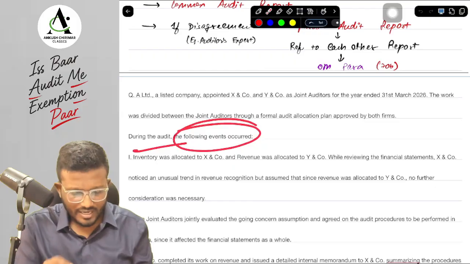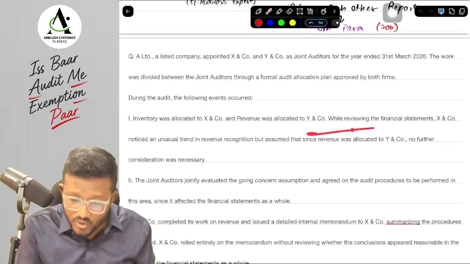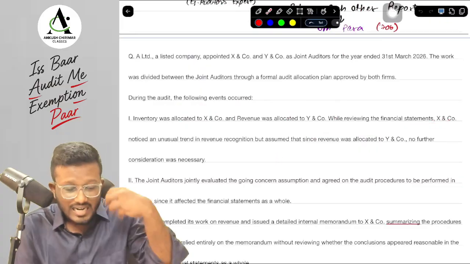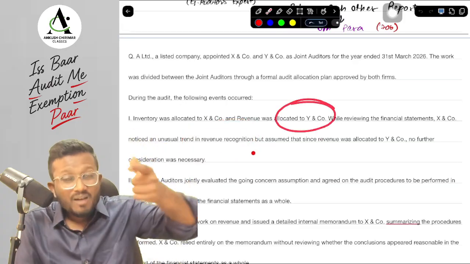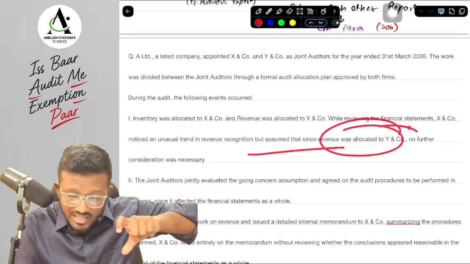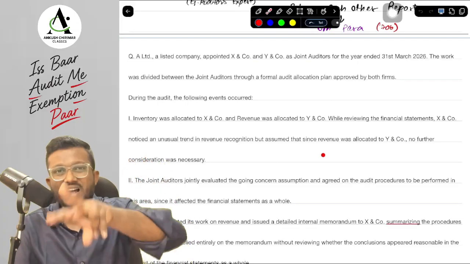Now, during the audit, the following events have occurred. Inventory was allocated to X and Company, revenue was allocated to Y and Company. While reviewing the financial statements, X and Company noticed an unusual trend in revenue recognition which was allocated to Y and Company. But it assumed that since the revenue was allocated to Y and Company, no further consideration was necessary on X and Company's part. Is it compliance or non-compliance?